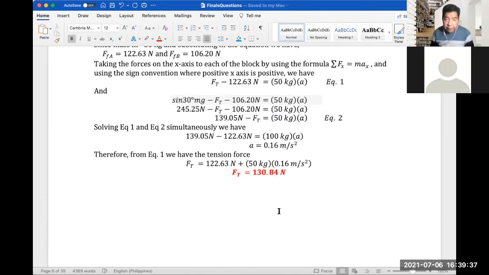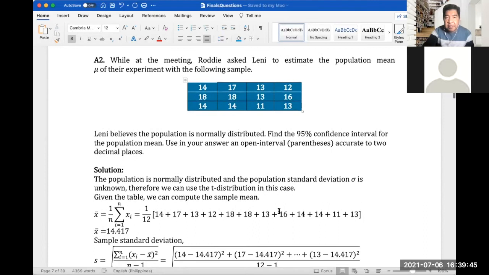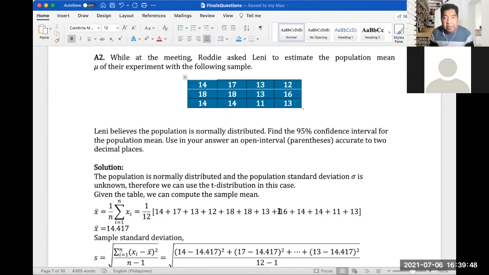So let's move to average question number 2. This is again a statistics problem. While at the meeting, Roddy asked Lenny to estimate the population mean mu of their experiment with the following sample. We have 12 samples here. Lenny believes the population is normally distributed. Find the 95% confidence interval for the population mean. Use in your answer an open interval or parenthesis accurate to 2 decimal places.